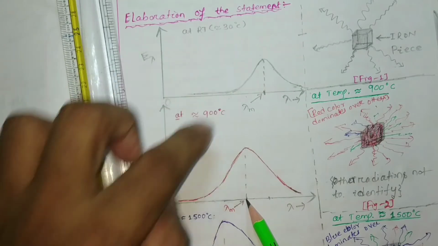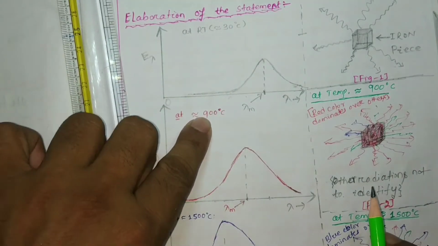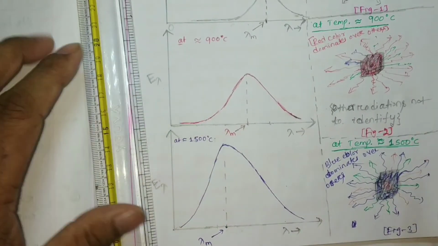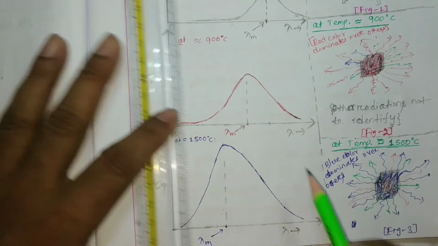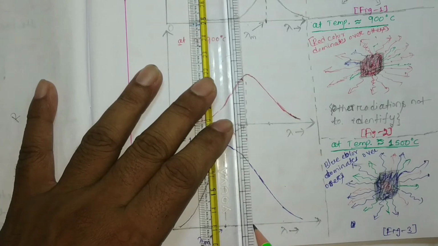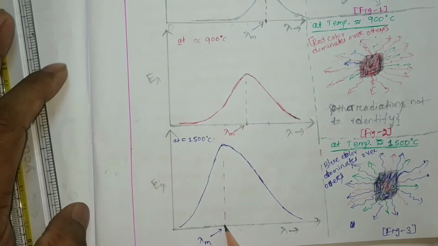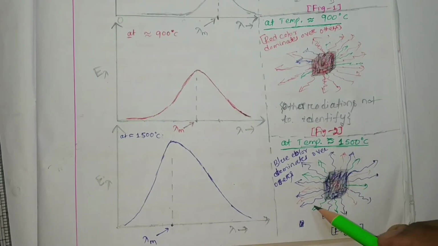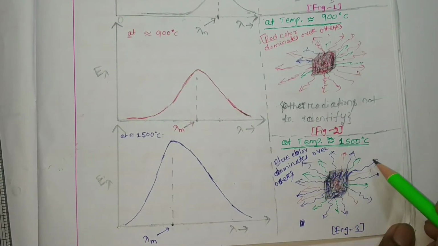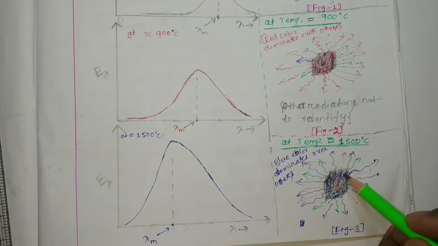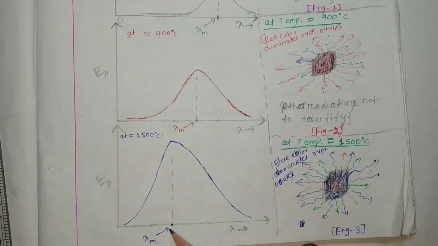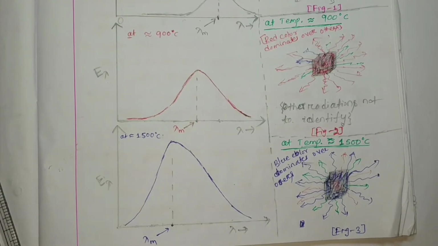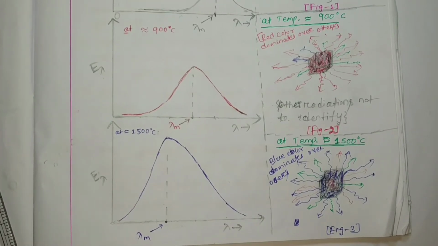Now again, when we increase the temperature from 900 to 1500, that lambda m is again shifted towards the lower wavelength side. Here we can see that the blue color is dominating over green and red. So this lambda m will be approximately your blue light or blue color.